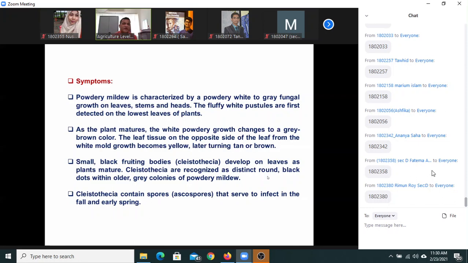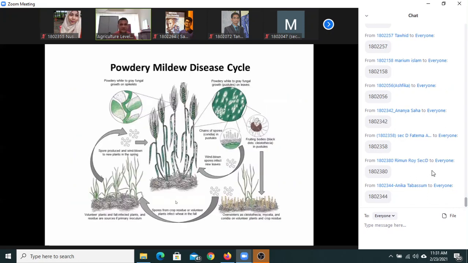Symptom, I don't want to spend time here. Very briefly, you can describe the white powdery masses that appear on the leaves. In the later stage of plant growth, black fruiting structures develop on the powdery growth, which are called cleistothecia. Each cleistothecia contains ascospores. Basically, in the form of ascospores, this fungus attacks.